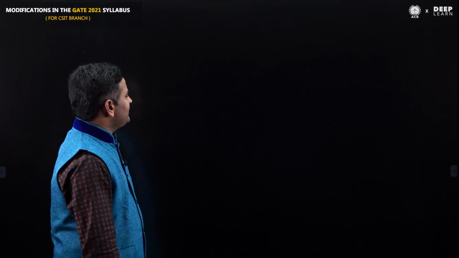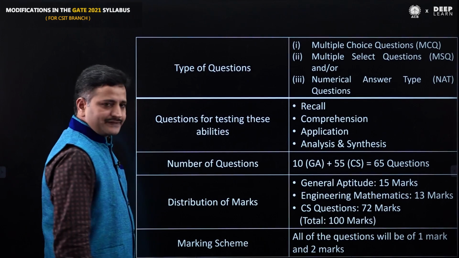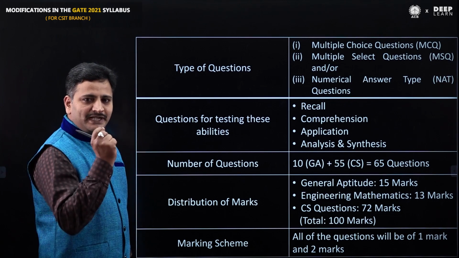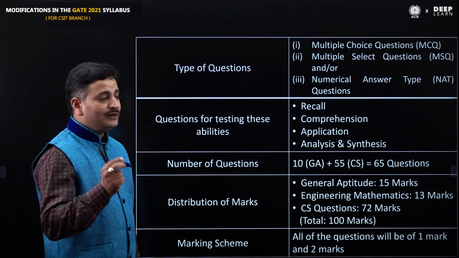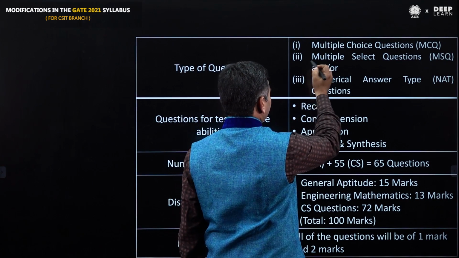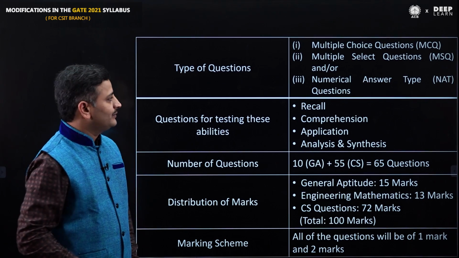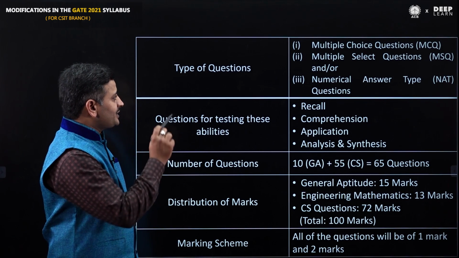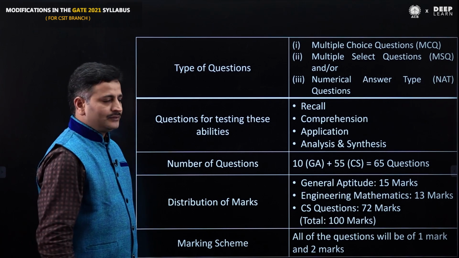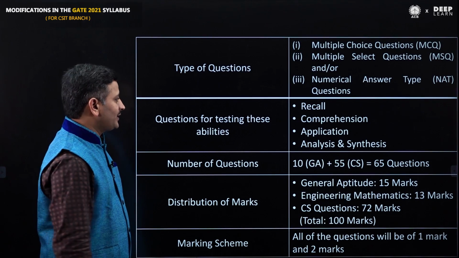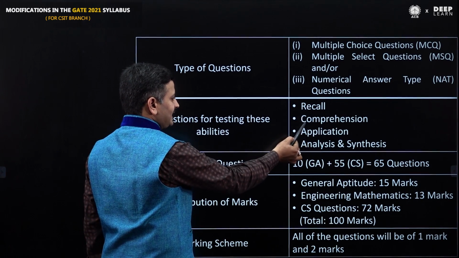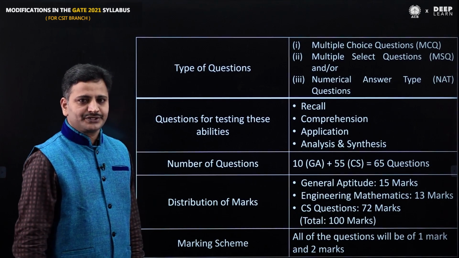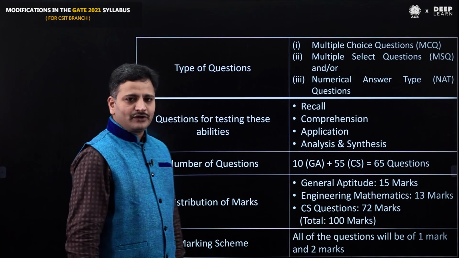Let me see what types of questions they are asking now. As I mentioned earlier, there are 3 types of questions: multiple choice, multiple select questions, which we will discuss a little later with proper examples, and numerical answer type questions. These questions are broadly categorized into 4 types to test the knowledge of students: first is recall, second is comprehension, third is application, and fourth is analysis and synthesis based questions. Do you know what a recall based question means?